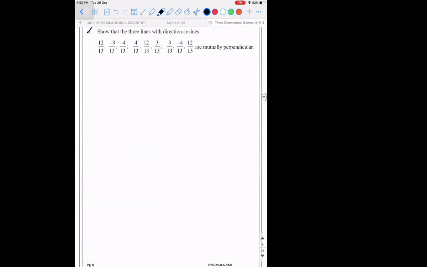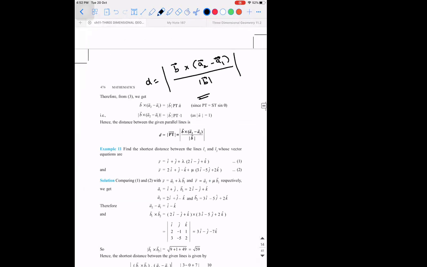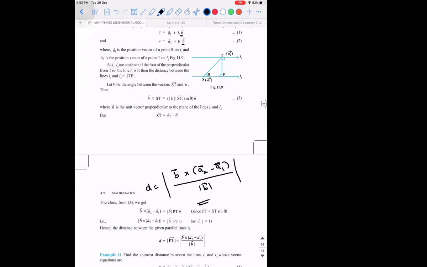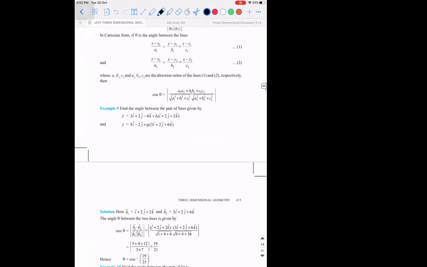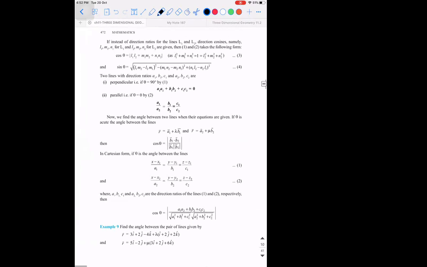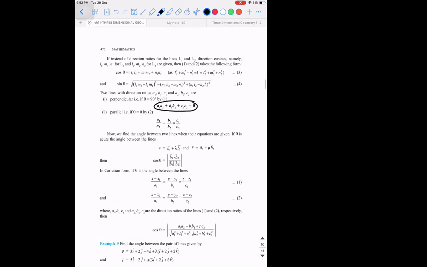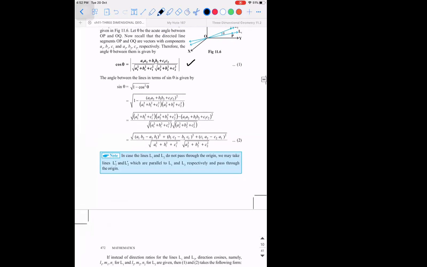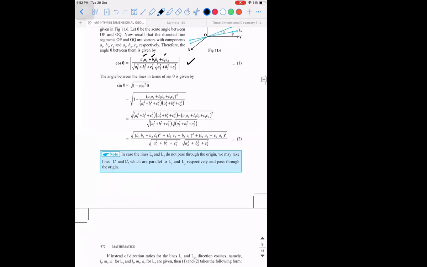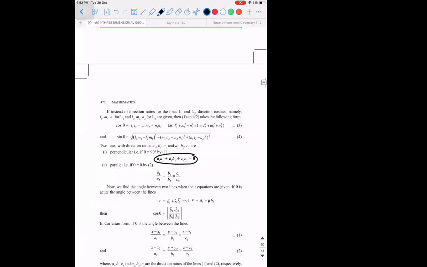Okay. So one point I would like to mention here. If two lines are given and they're asking you to prove that these two lines are perpendicular, then what you can conclude is, if two lines are perpendicular, cos theta will be 0. What is cos theta? Cos theta is a1 a2 plus b1 b2 plus c1 c2. So cos theta is 0 means numerator will be 0. So this is the condition for perpendicularity. If two lines are parallel, then their direction ratios will be proportional.